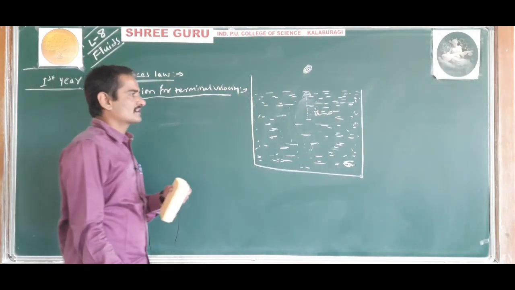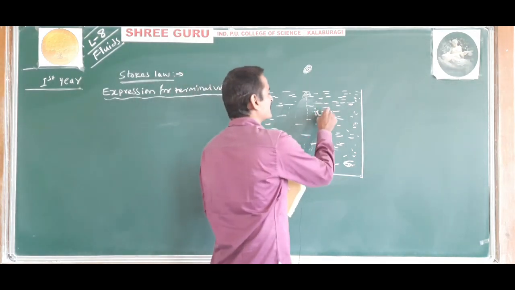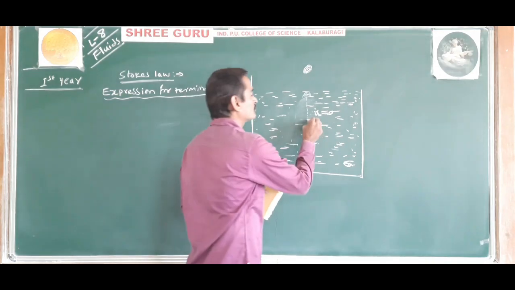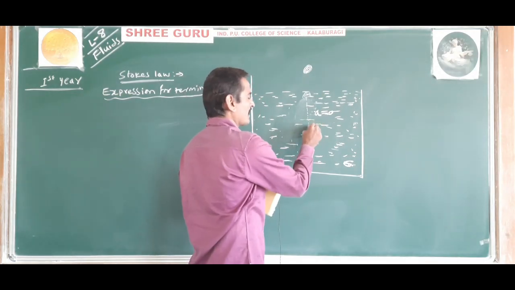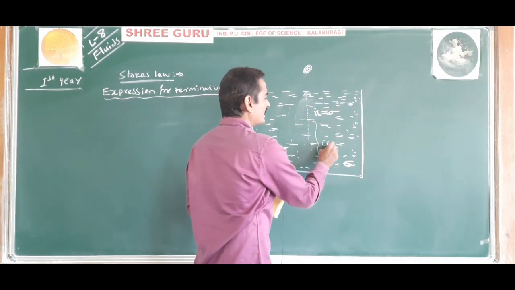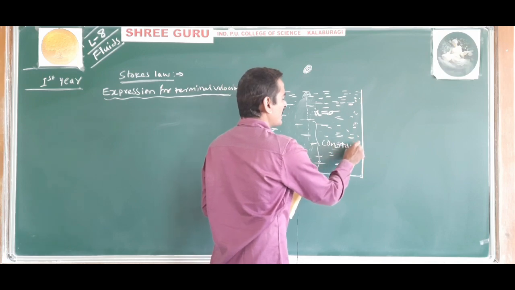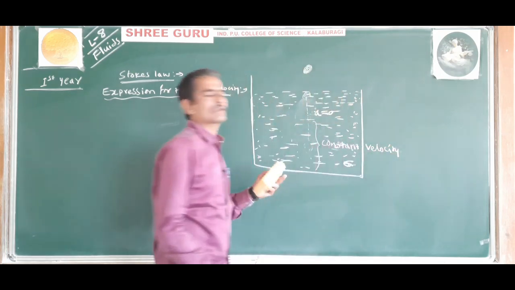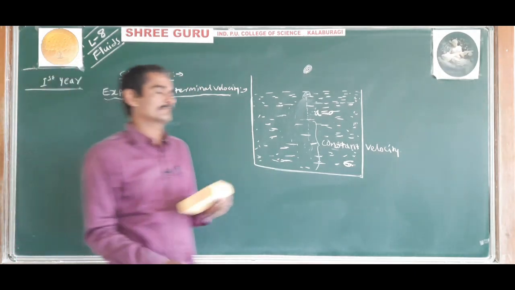After traveling a certain distance, the acceleration of the sphere becomes 0. Then the sphere moves with a constant velocity, called the terminal velocity.